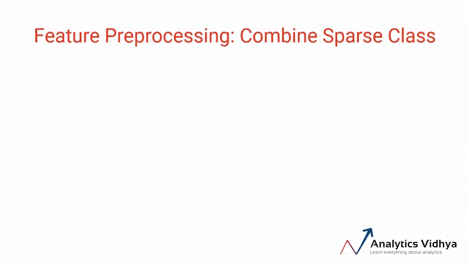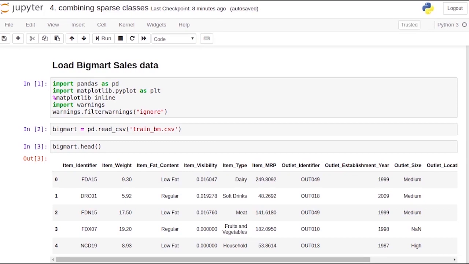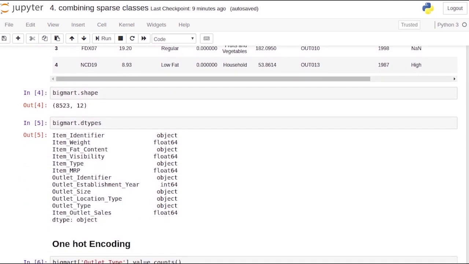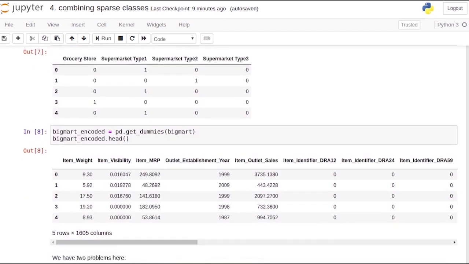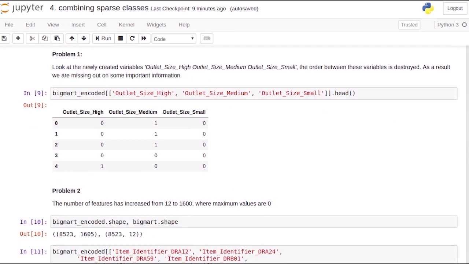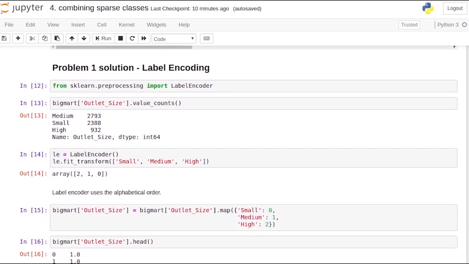Let's go ahead and look at an example in Python. We'll continue working on the same notebook which we saw in the last video. So here we use the BigMart sales dataset and we looked at the different categorical columns. We first used one-hot encoding on the whole data set and discussed that we essentially have two problems. Some variables might have an inherent order. That was the first problem. And the second was that the size has increased drastically. Remember, we started off with 12 variables, but after using one-hot encoding, we ended up with over 1600. To solve the first problem, we used the label encoding method.